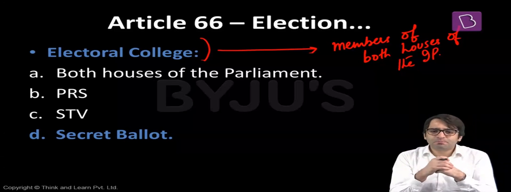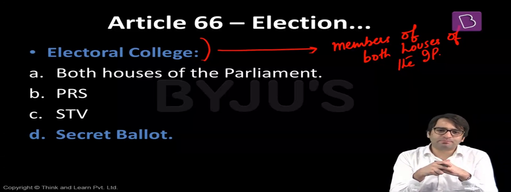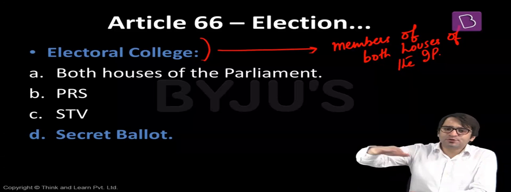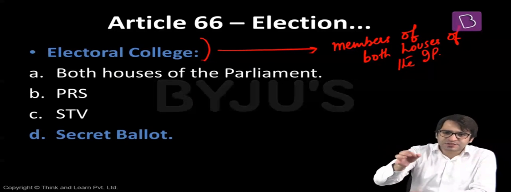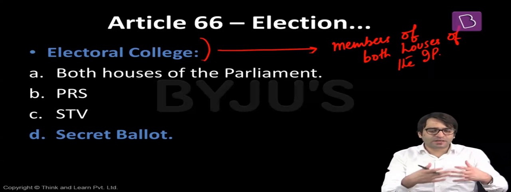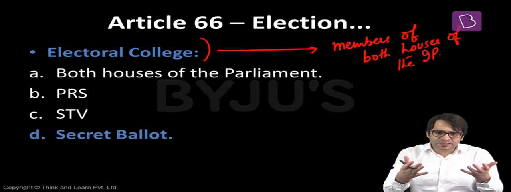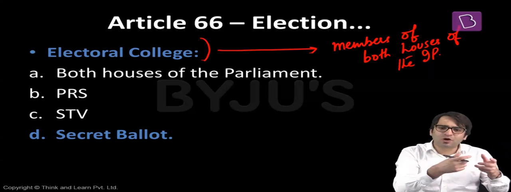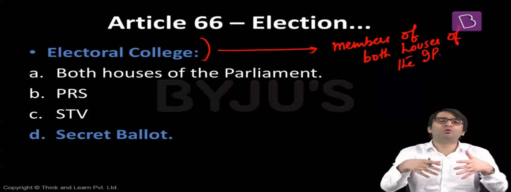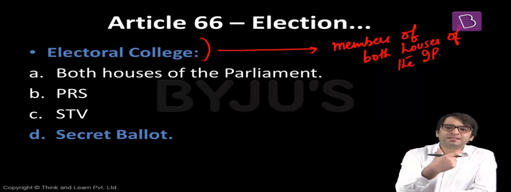Why this difference in the Electoral College? B.R. Ambedkar explained. The chairman of the drafting committee of Indian Constitution, B.R. Ambedkar, said that if you look at the President of India, his powers extend even to the states. That is why, so far as the election of the President is concerned, the state legislature should also have a role. But so far as Vice President is concerned, what is his role? His role is to preside over the sessions of Rajya Sabha. That means his role is not extended to the states. That is why states should not be involved in his election. Only the members of both Lok Sabha as well as Rajya Sabha should decide who is the next Vice President of India. That means Vice President of India is also elected by the people, but indirectly.